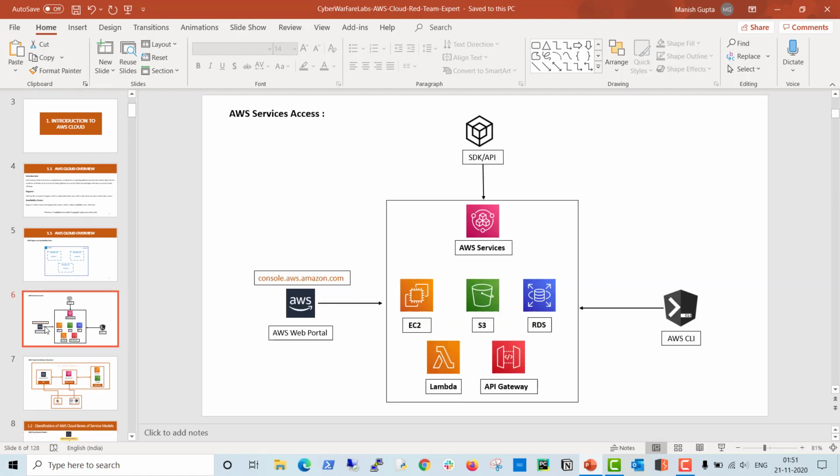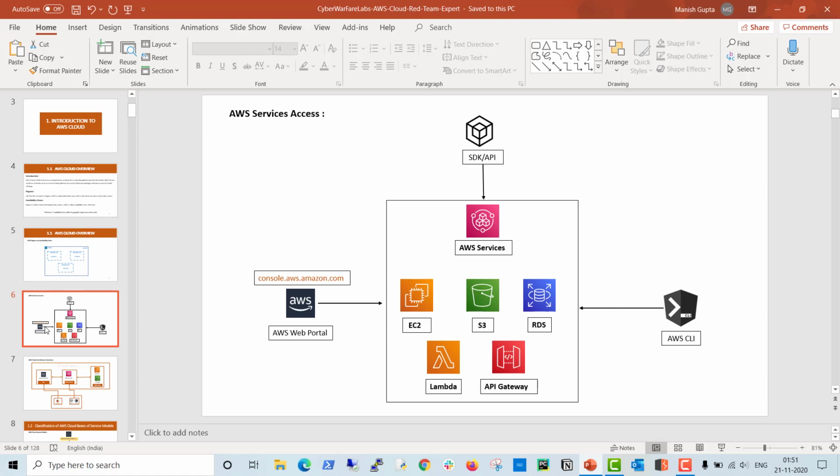Okay, second, we'll discuss AWS services access. It means how we can access AWS services. There are multiple ways to access AWS cloud services. AWS provides computation services, storage services, and different other services.